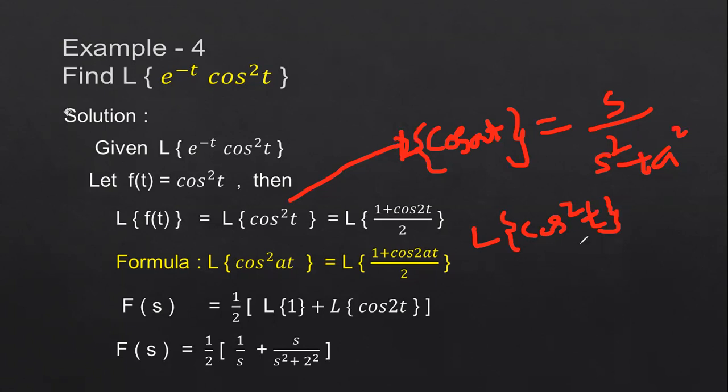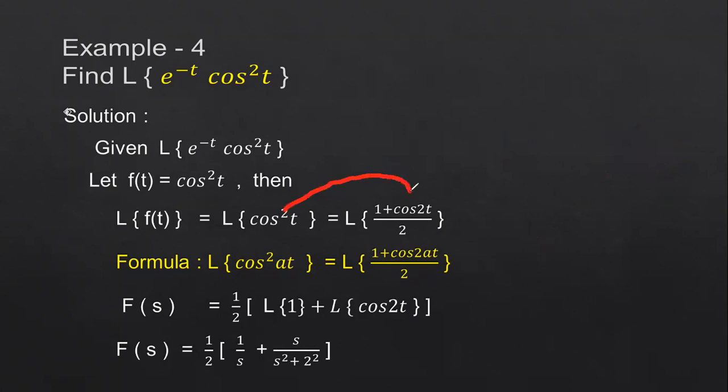Then we have to convert this cos squared t by using the formula. This is the general formula: cos squared at is equal to 1 plus cos 2at by 2. In the given problem, we have a value of 1, so we simply convert cos squared at as 1 plus cos 2at by 2.